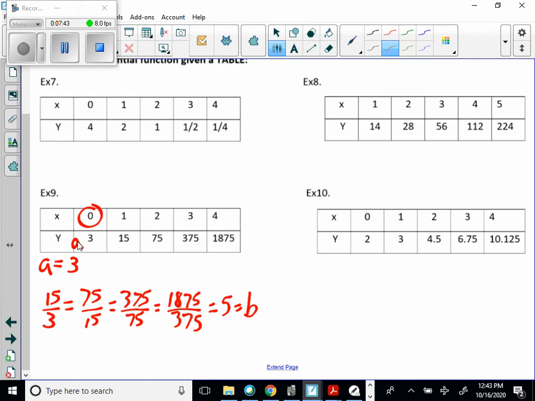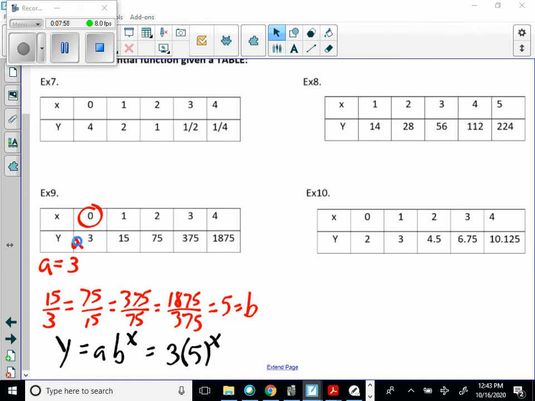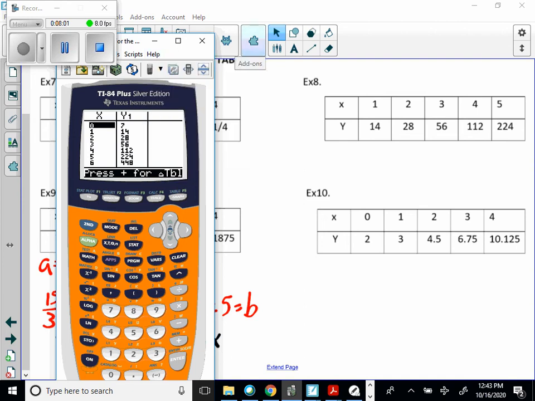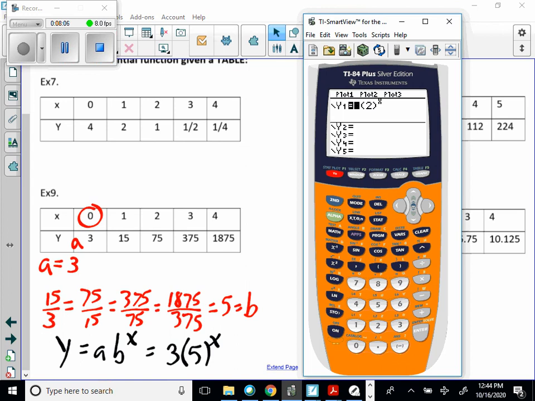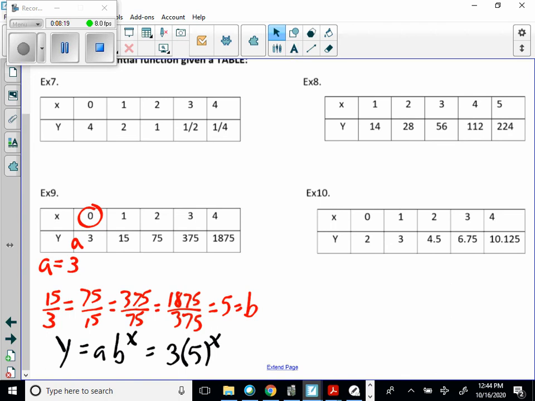So therefore, if I'm going to write it in the form y equals a times b to the x, then this should equal 3 times 5 to the x. And I can go to my calculator, and I can put in 3 and then 5 and then hit second graph. I can look at my table and see that my table matches quite nicely. Pause if you need to. I'm going to the next screen.